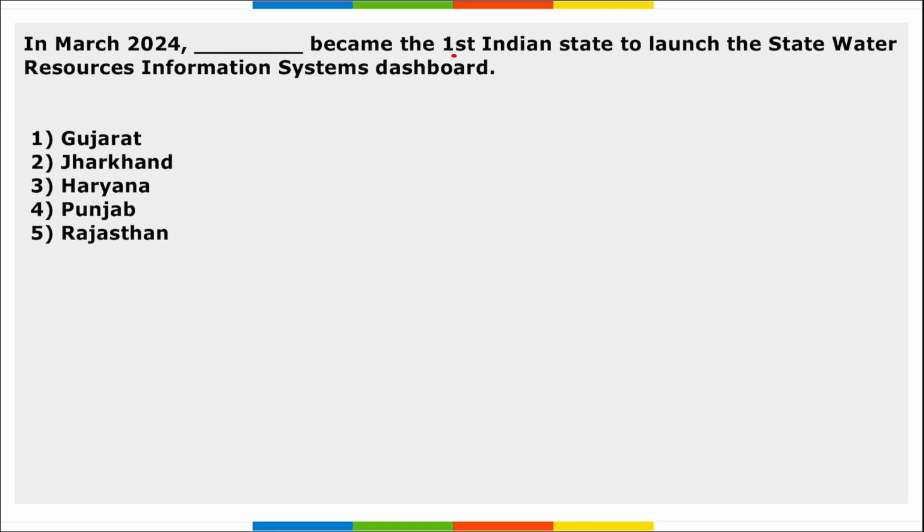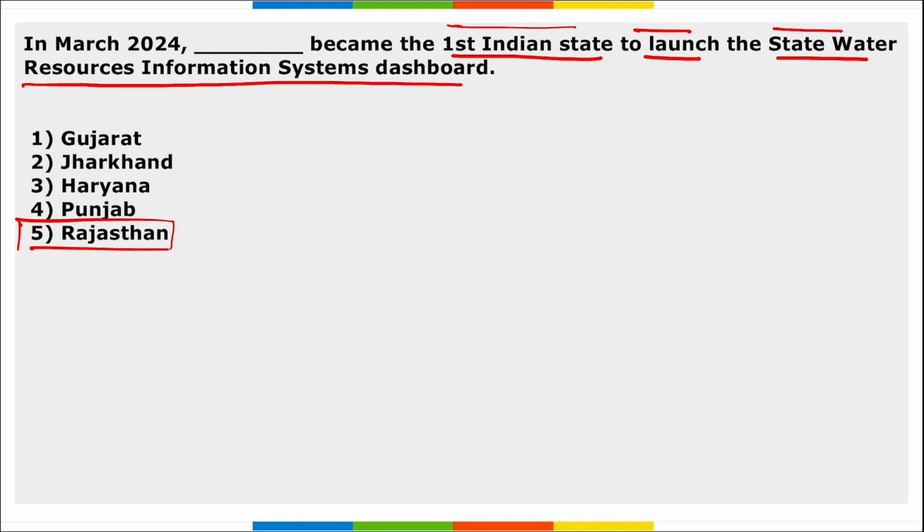Next, in March, which state became the first Indian state to launch the State Water Resource Information Systems dashboard? It is Rajasthan. Right, Rajasthan became the first Indian state to launch State Water Resource Information Systems dashboard. Correct, the portal was developed by the Department of Water Resources under the National Hydrology Project, and the portal offers real-time information about water availability, which will benefit farmers in planning their crop cycles and irrigation.